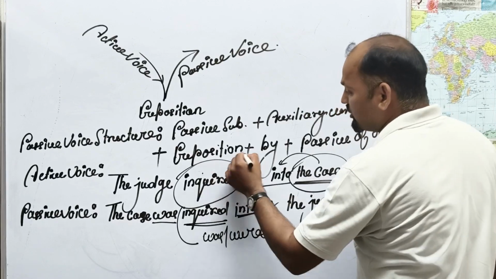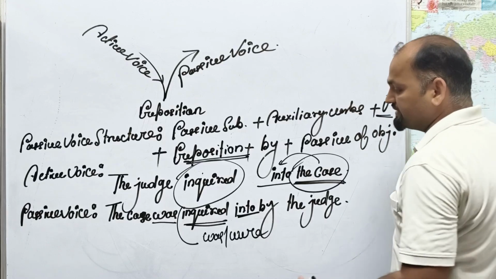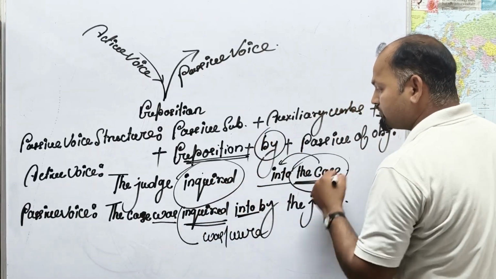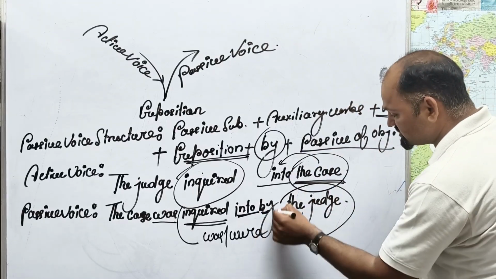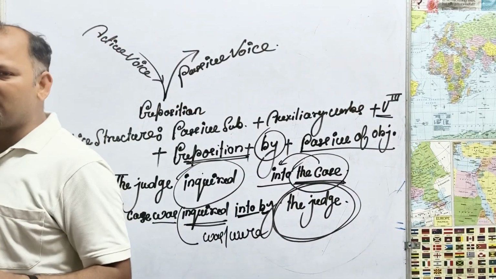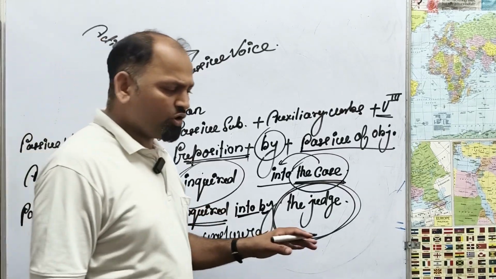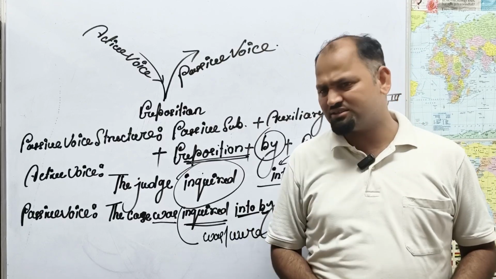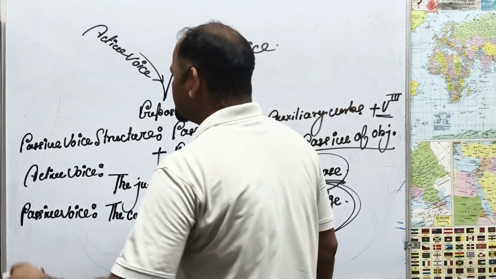Then after the verb third form comes the preposition, as I mentioned in the rule. Third form is required, inquired, after that into. Then I said by, you write here by. Then after that the passive of the object, the judge. I think there is no trouble to change into the passive voice. Why? Because in the sense of the passive voice, this is a must.